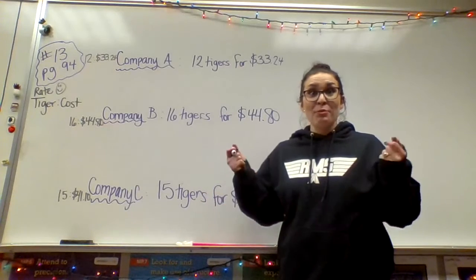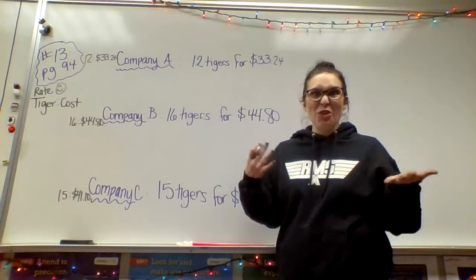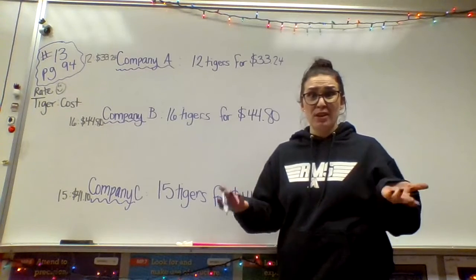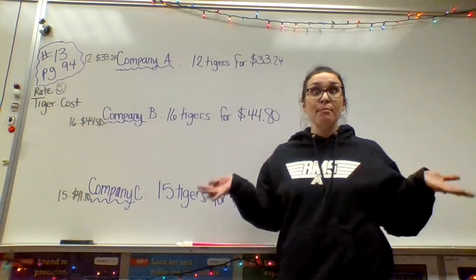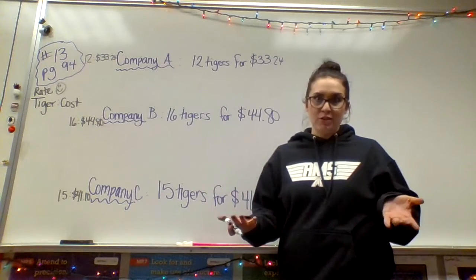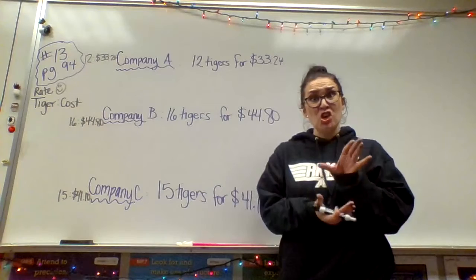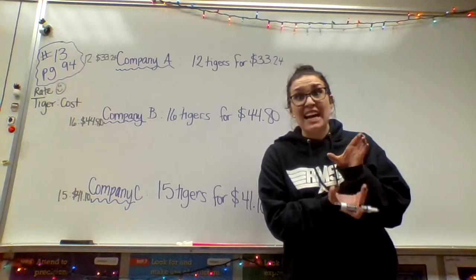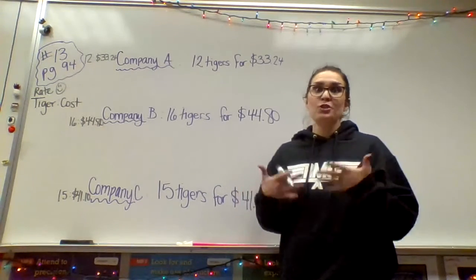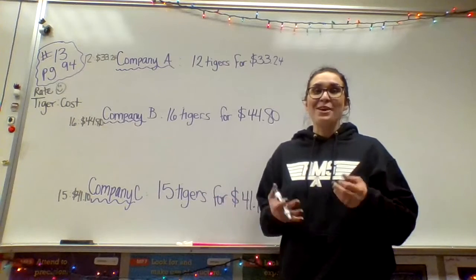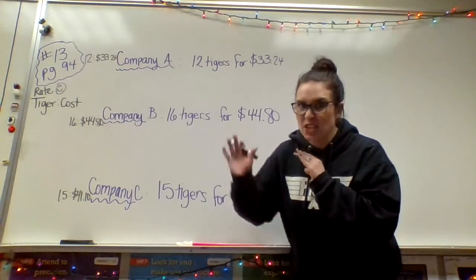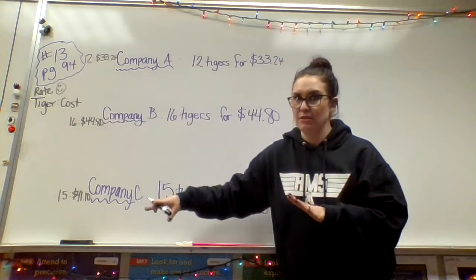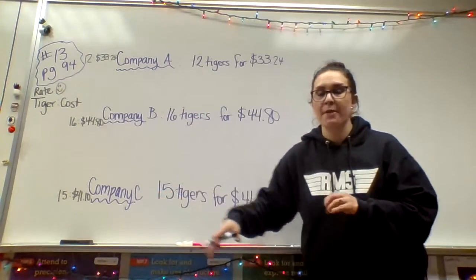So, my friends, when we're looking at number 13, the story behind it is that we have a middle school, probably not as cool as Ridgetop Middle School, of course, and they're doing a fundraiser. They're selling really cute, precious little baby stuffed tigers in order to raise money. We know they're going to sell these tigers for $5 a piece. That information we'll use later. We don't need to use that quite yet for this first part, okay?